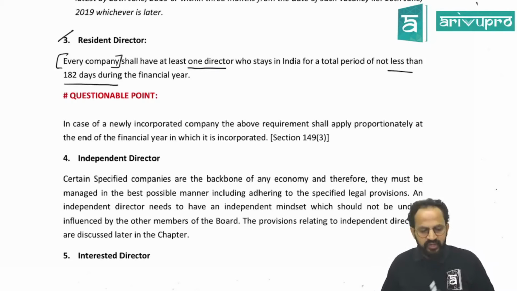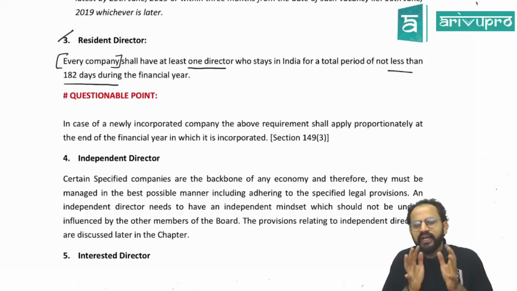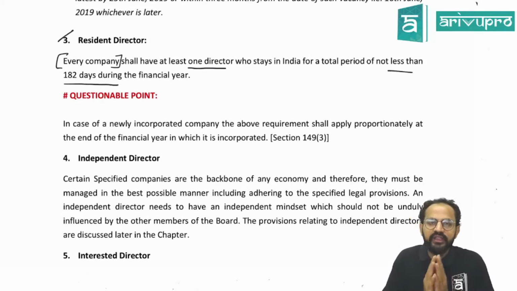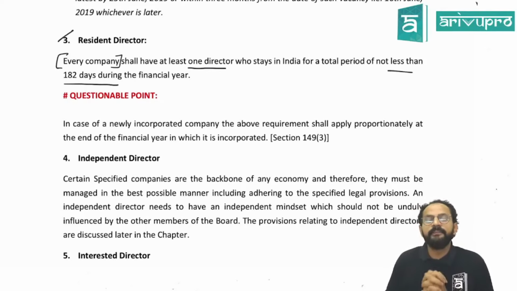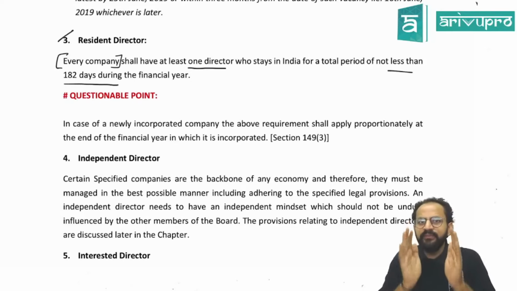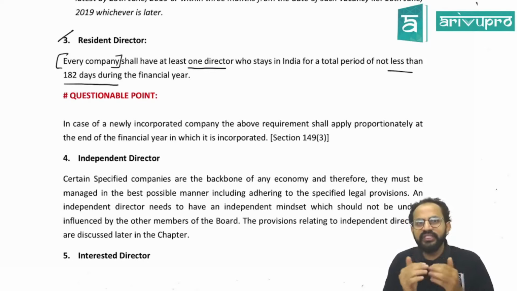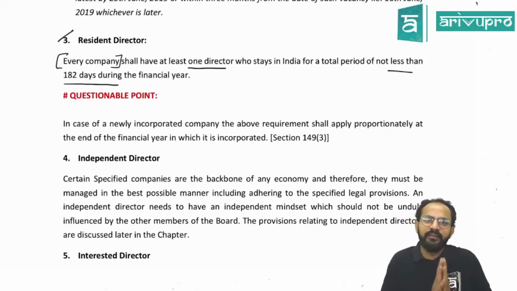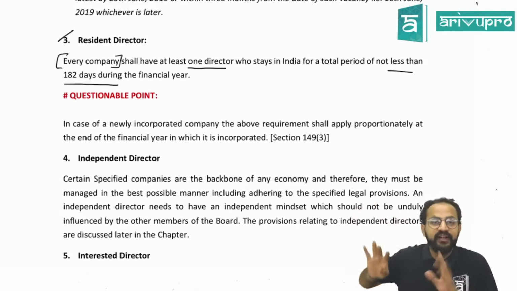Sir, what do you mean by this? Guys, now imagine a person incorporates a company in India. Okay, sir. Now, the moment the company is incorporated, the persons who take care of the business of this entire company would be directors. Yes, sir, agreed. Now imagine if at all something goes wrong, don't you think the brain or the mind should be punished? Yes, sir. Now imagine if such a person has incorporated a company in India and the director is a foreigner. I mean, he is staying outside India.